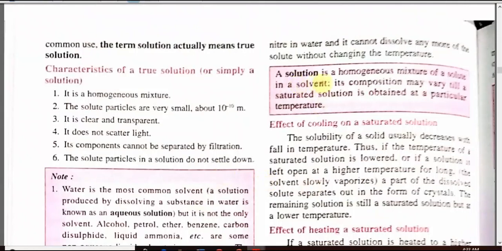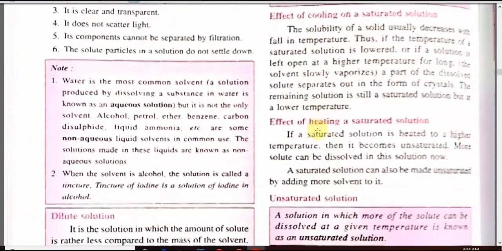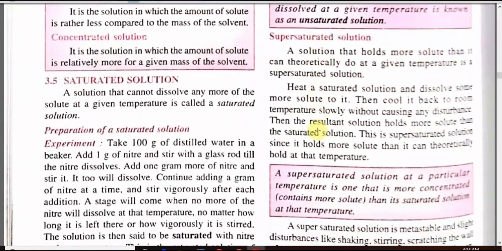A solution is a homogeneous mixture of solute and solvent, and its composition can be varied by changing the temperature or changing the pressure. Now let us see the effect of cooling on a saturated solution. The solubility of a solid usually decreases with a fall in temperature.